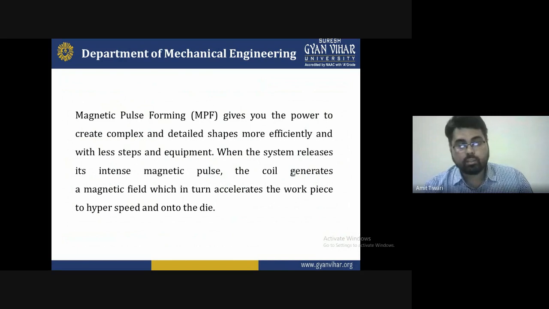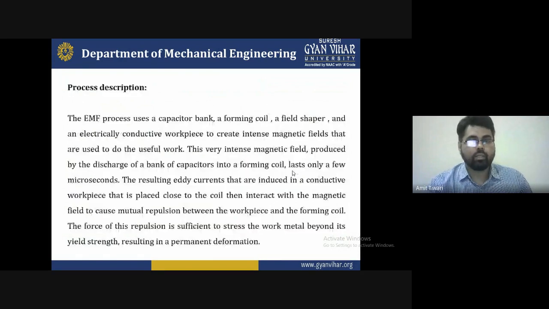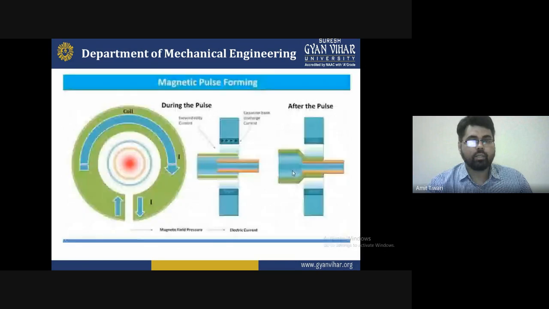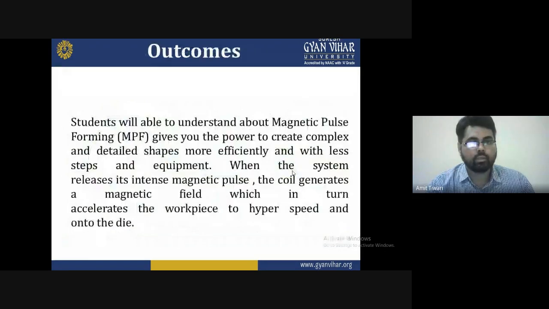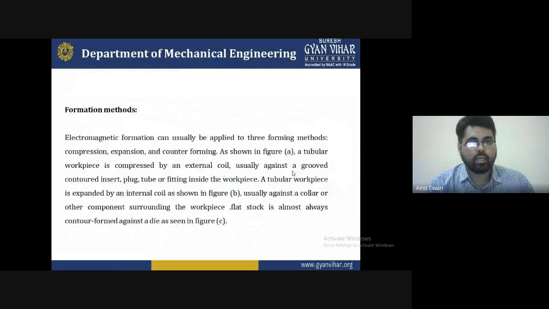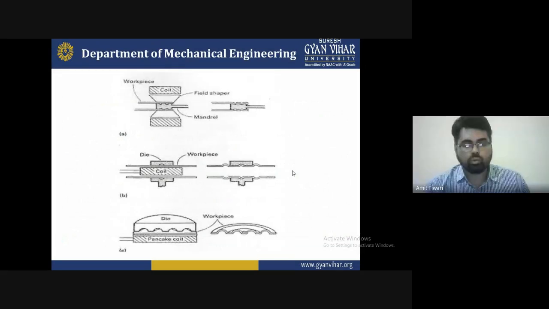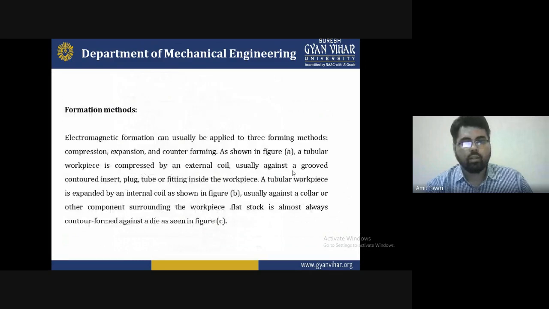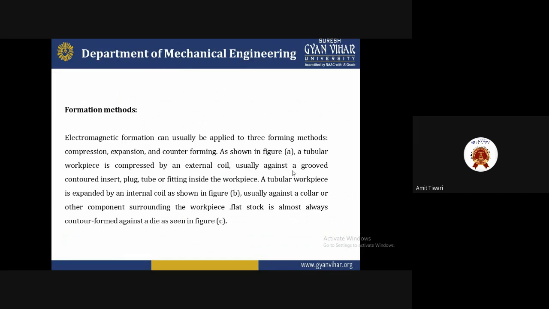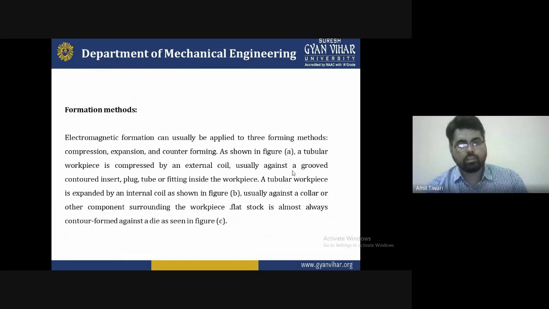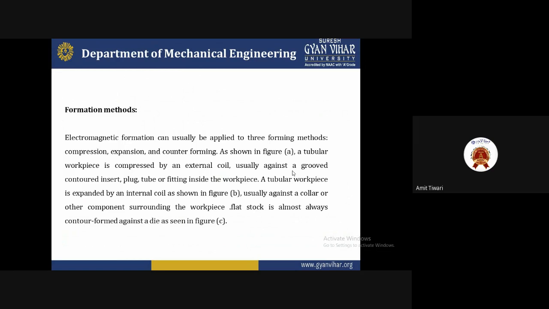So these are some reasons why we have selected magnetic pulse forming. You can see the diagram and the project description. In the figure, the first figure A shows that a tubular workpiece is compressed by an external coil, usually against a groove inside, or usually against a collar or other component surrounding the workpiece.